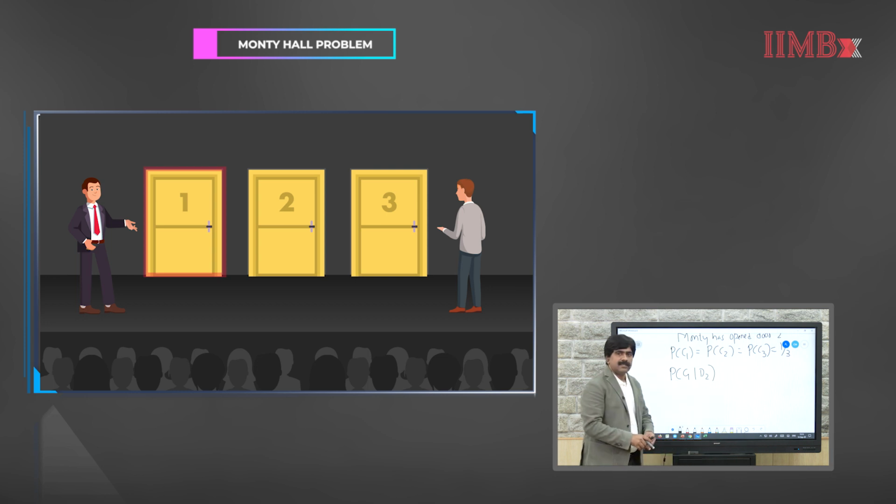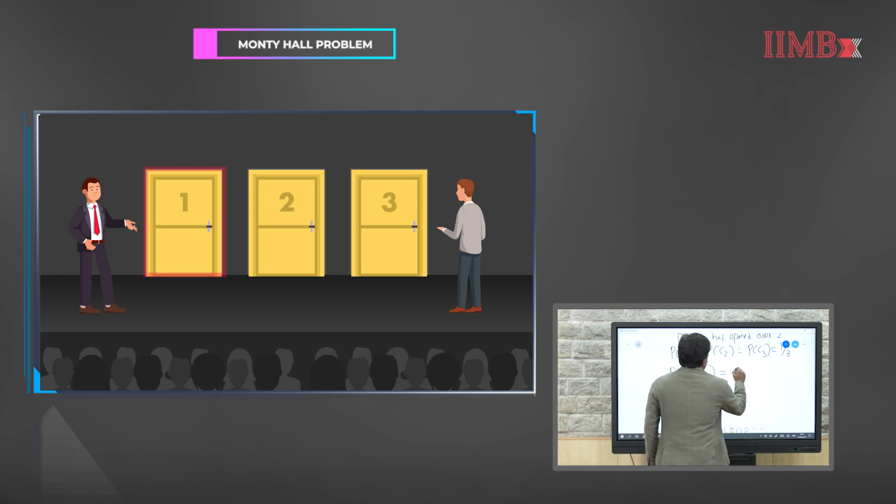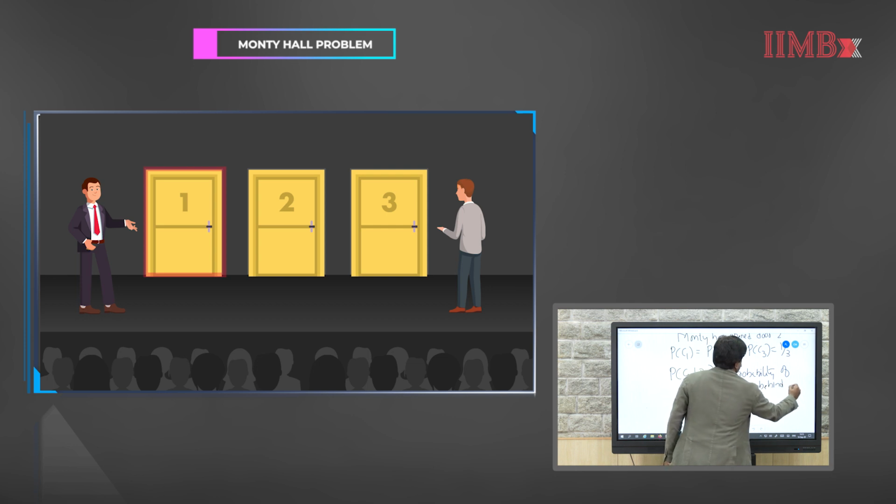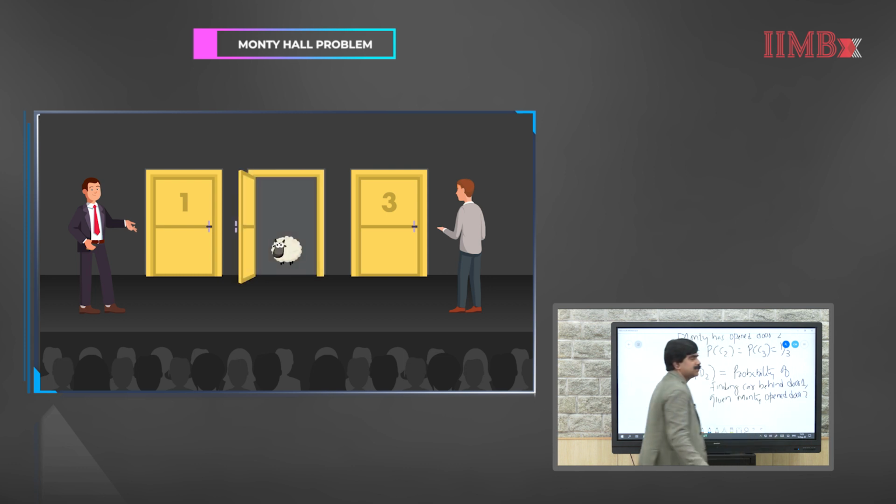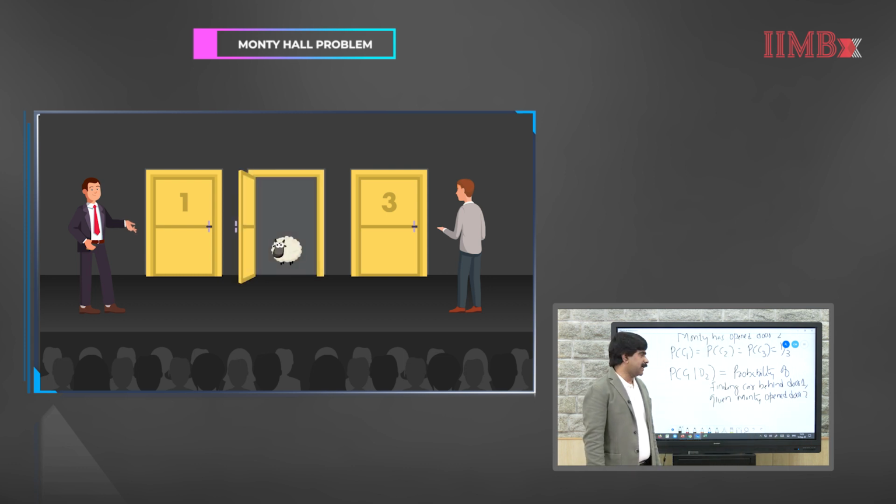So, basically the player has chosen door 1 and Monty has opened door 2. So, what we are trying to calculate here is the probability of finding the car behind door 1 given Monty opened door 2. So, that is basically what we are interested in calculating.